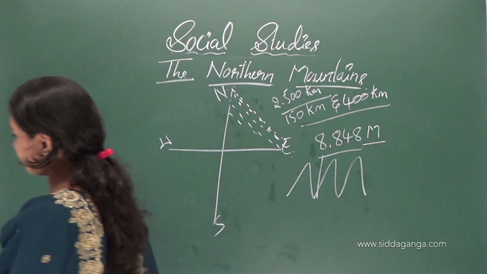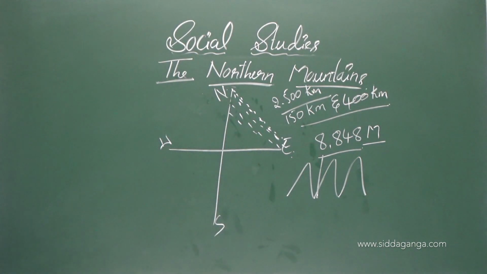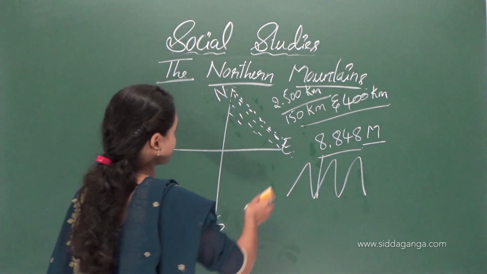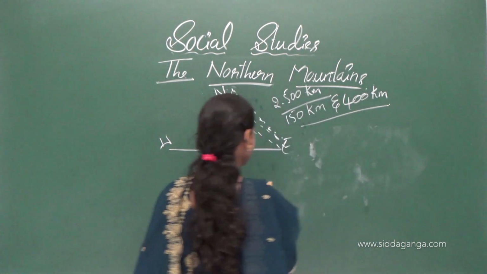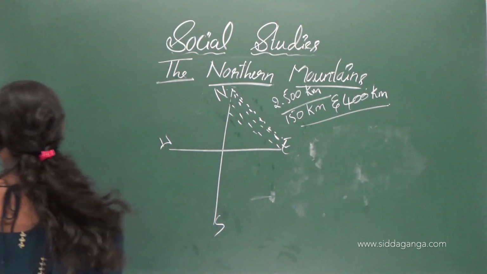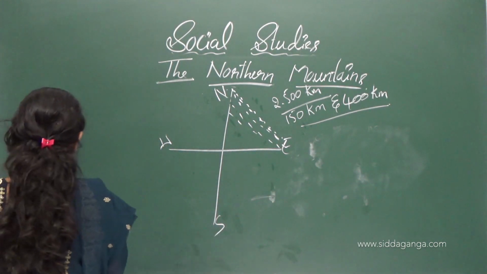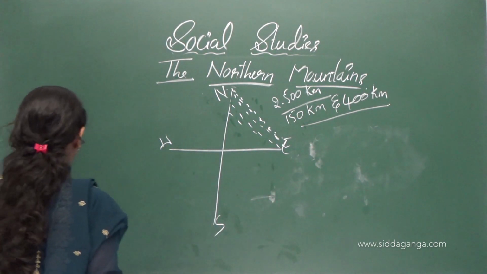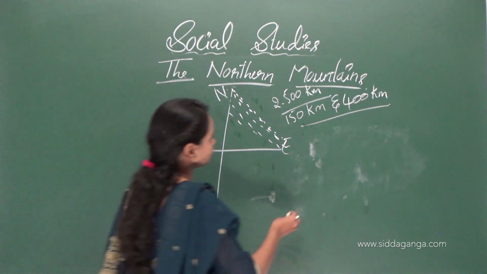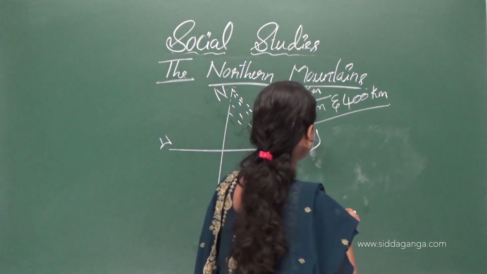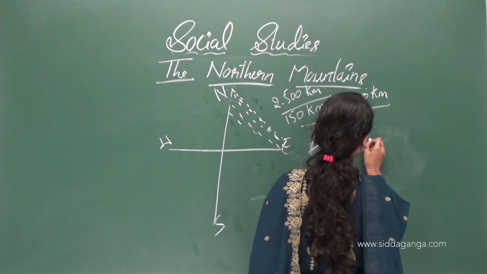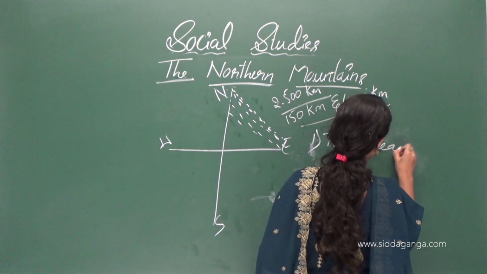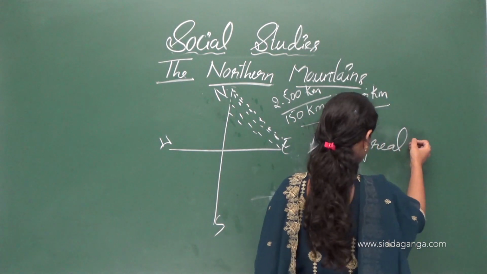These are the 3 parallel ranges. The first one is the Great Himalaya.